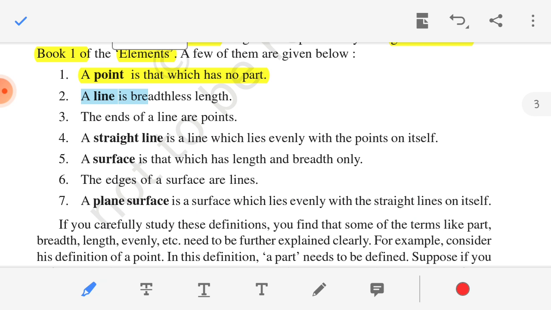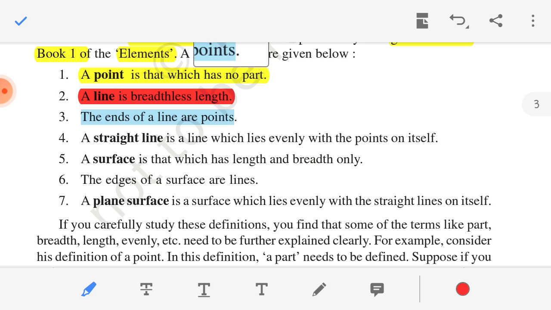A line is a breadthless length. That means a line has only length. There is no height or breadth with it. The ends of a line are points. Lines end with two points, so we call it a line segment. Clear that? And a straight line is a line which lies evenly with the points on itself.